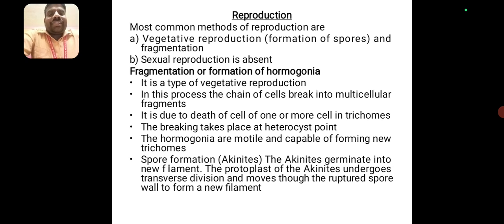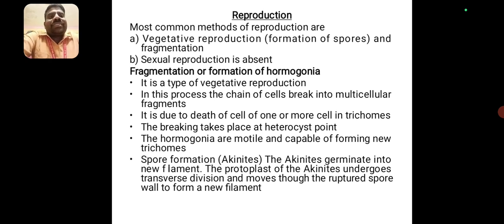Reproduction: the most common methods of reproduction in Anabaena species are vegetative reproduction. Another one is sexual reproduction, but sexual reproduction is absent. The vegetative reproduction includes the formation of spores and fragmentation. The fragmentation or formation of hormogonia is a type of vegetative reproduction.